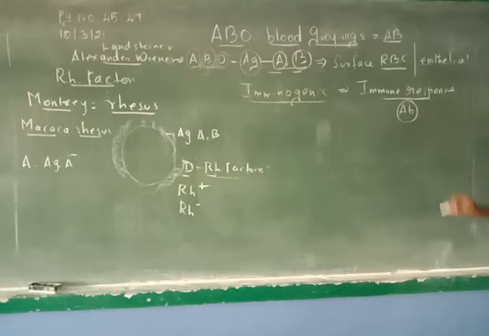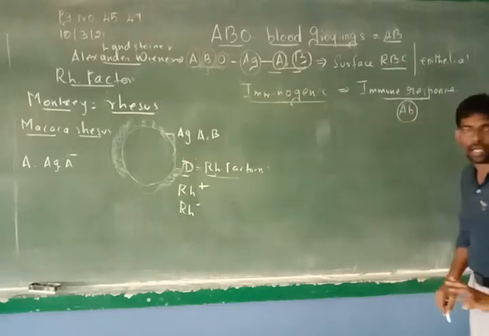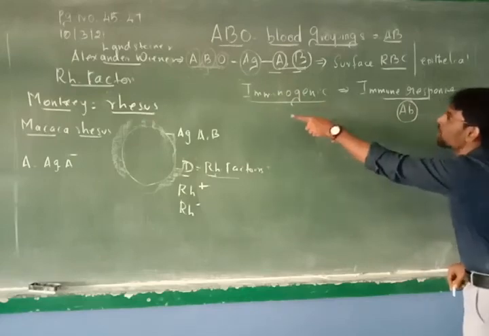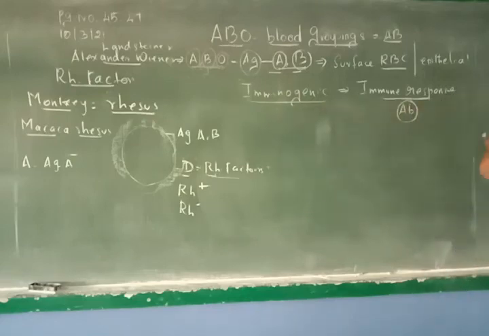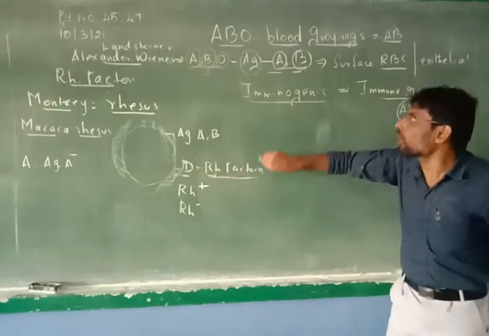You got it? Immunogen means generation of immune products. Generation of immune products means immune response. The other word for immune response is antibodies. So immunogen means it will produce or initiate the production of antibodies. Is that clear? So here the RH factors are called immunogen.